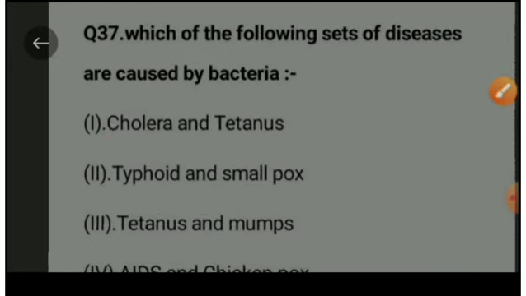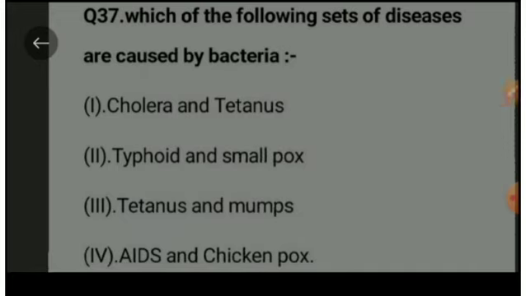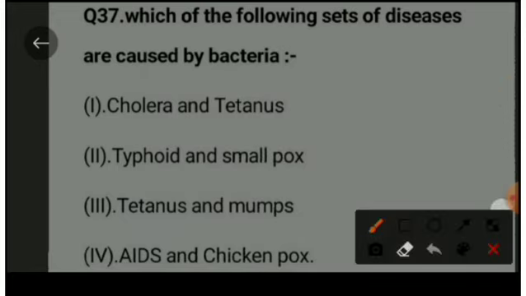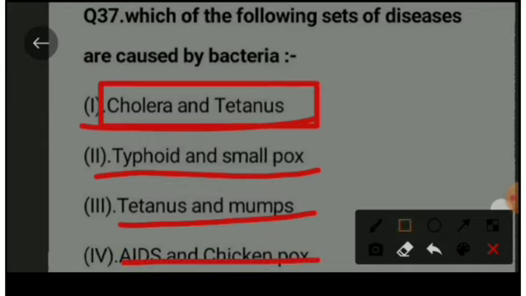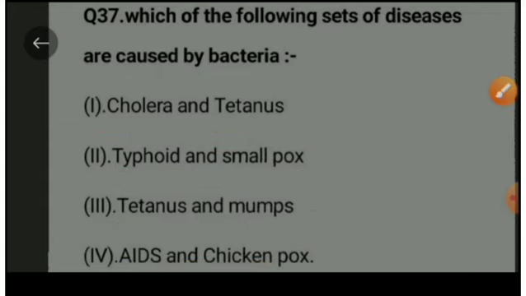Next question is, which of the following sets of diseases are caused by bacteria? The first option is cholera and tetanus, option B is typhoid and smallpox, option C is tetanus and mumps, option D is AIDS and chickenpox. The right option is option A, cholera and tetanus, which are bacterial diseases.